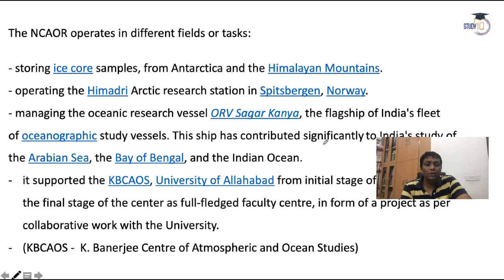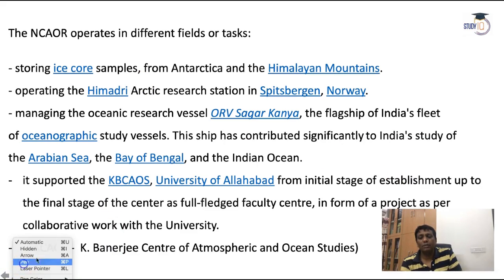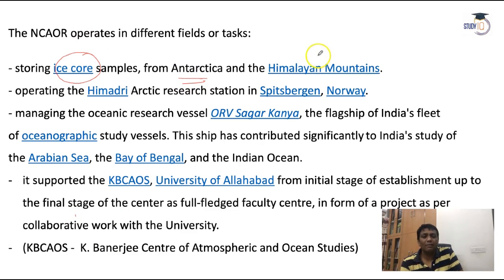Now what about the current news? Ice core sample studies have been achieved from Antarctica and even from the Himalayan mountains. It is also operating the Himadri Arctic Research Station in Spitsbergen, Norway, with the help of the NCPOR. It also manages the ORV, Oceanic Research Vessels, which is a flagship program of India's oceanographic studies. With the help of these studies, ocean studies of the Arabian Sea and the Bay of Bengal became possible.